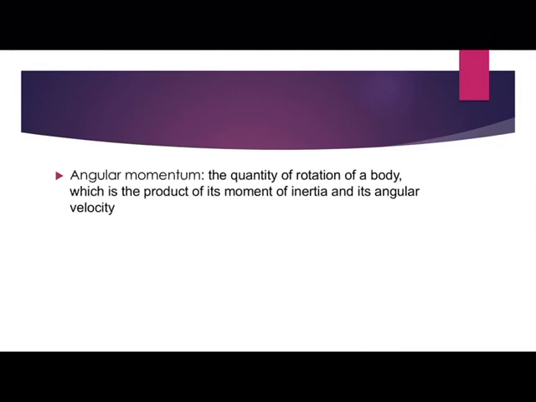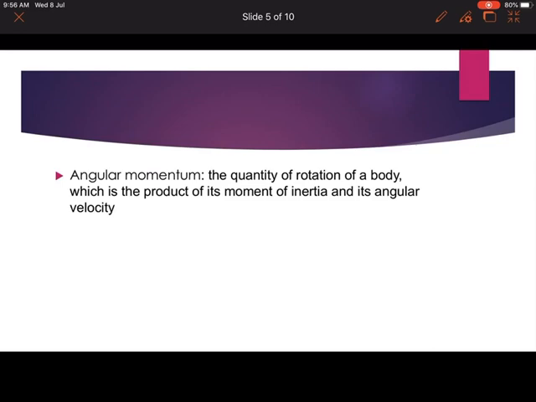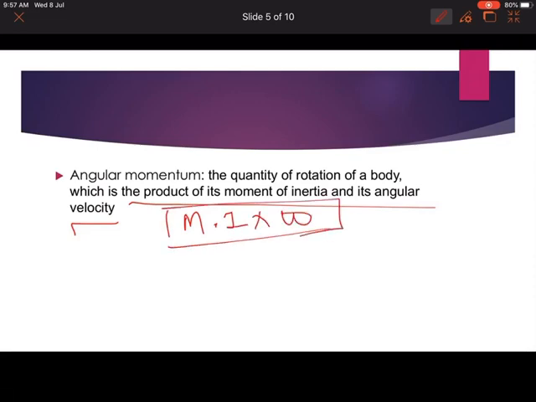Next, we will see angular momentum. Angular momentum is the quantity of rotation of a body, which is the product of moment of inertia and angular velocity, that is omega. You should memorize it in the mathematical form. So it is the product of moment of inertia and the angular velocity.